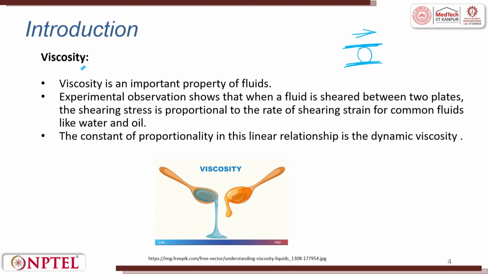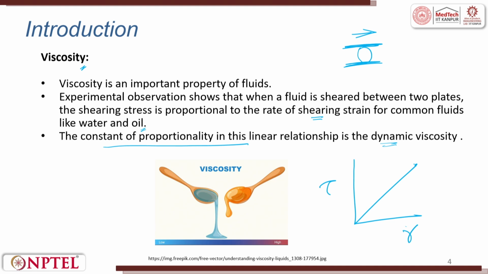The shear stress is proportional to the rate of shearing strain for common fluids like water and oil. The constant of proportionality in this linear relationship is the dynamic viscosity.